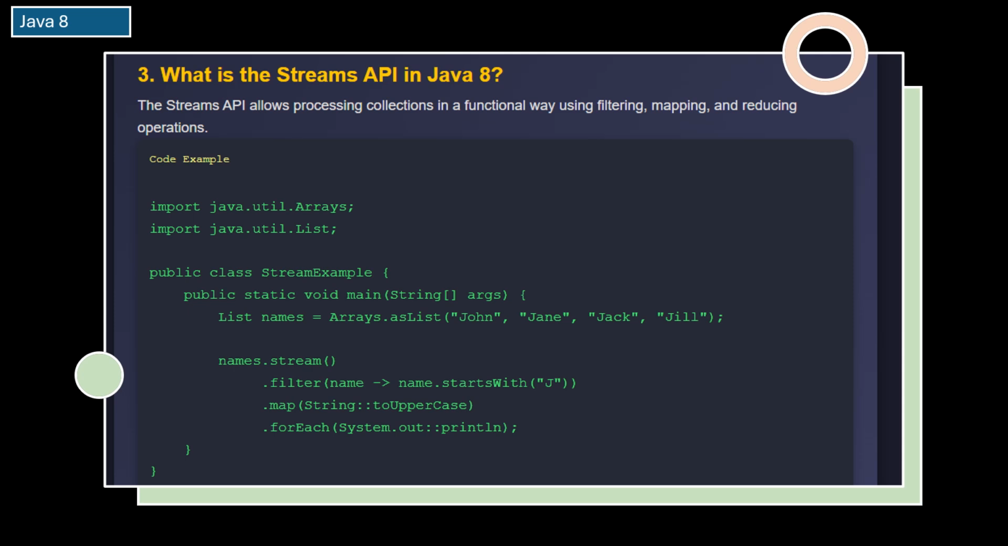The Streams API makes working with data simple. You do not need to think about how to process each element manually. Instead, you just describe what you want to do, and Java handles it for you. This makes your programs more readable and efficient.